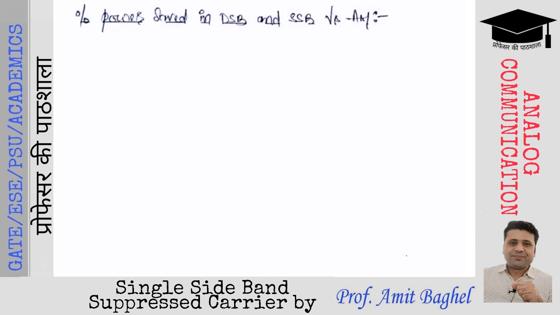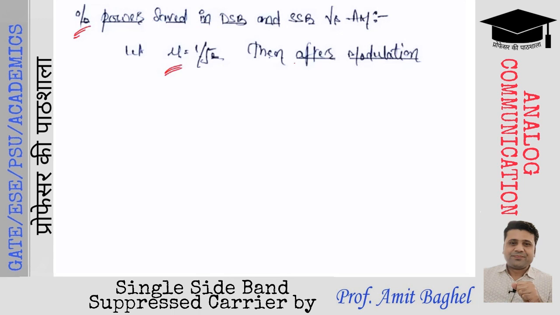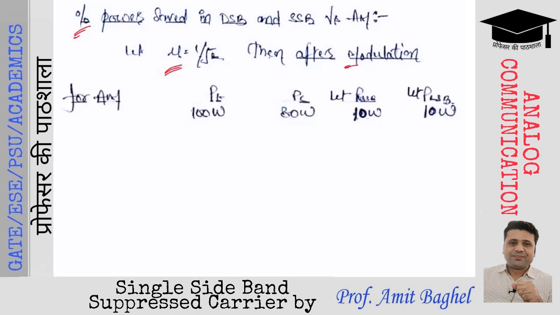Now let us compare the power in the standard AM case and the DSBSC case. Let us consider modulation index equal to 1 by root 2. After modulation, what is the total power in case of AM? PT equals PC (1 + mu square by 2).